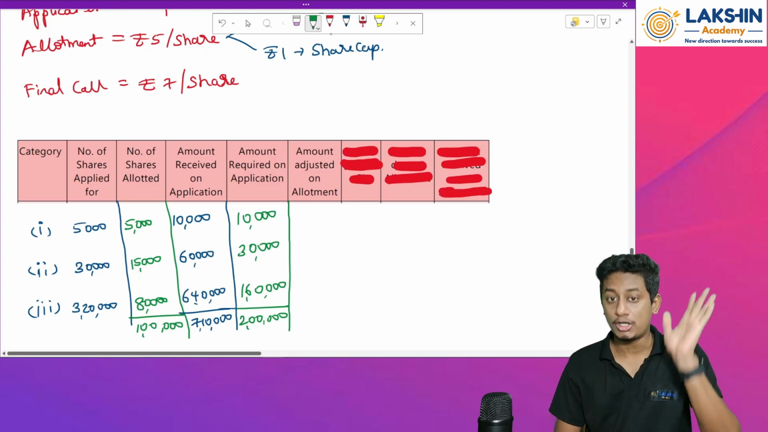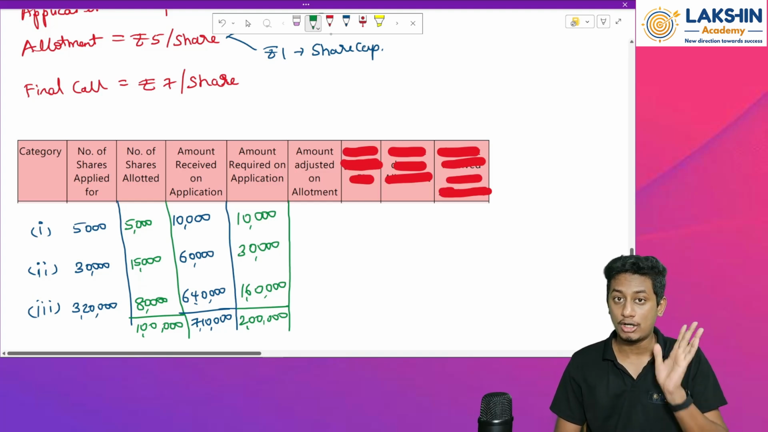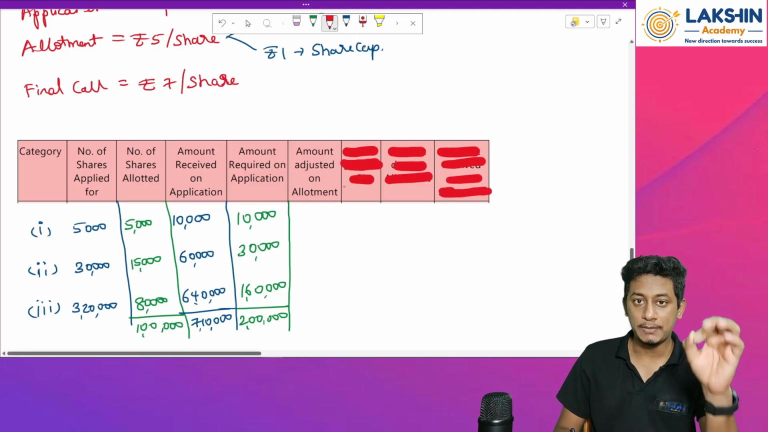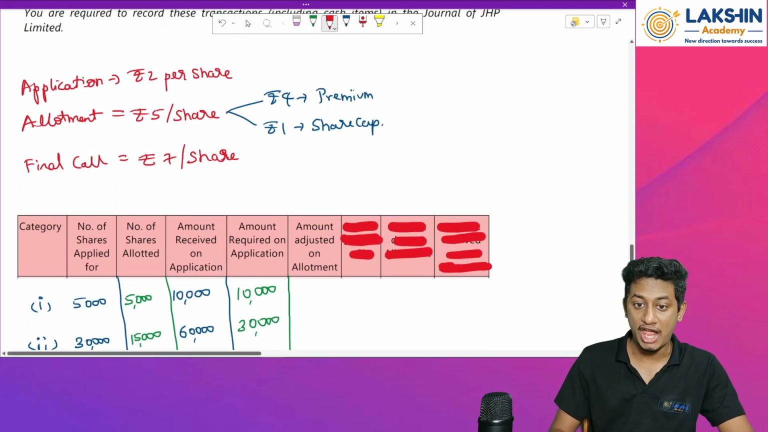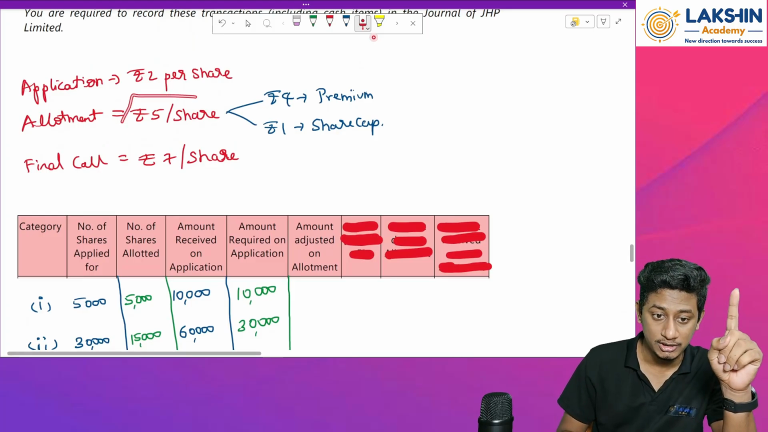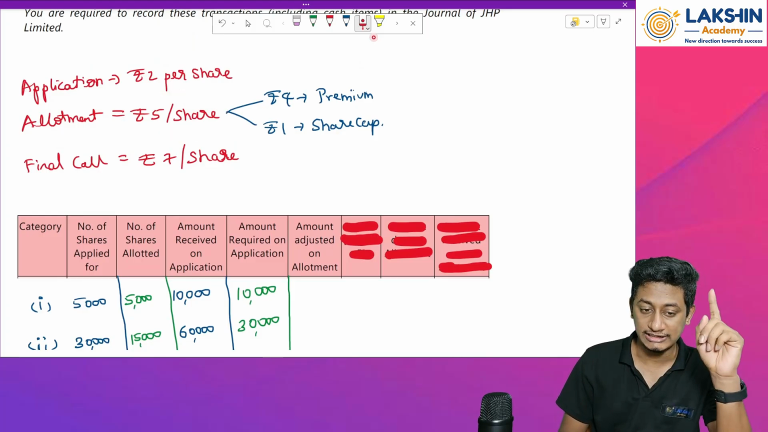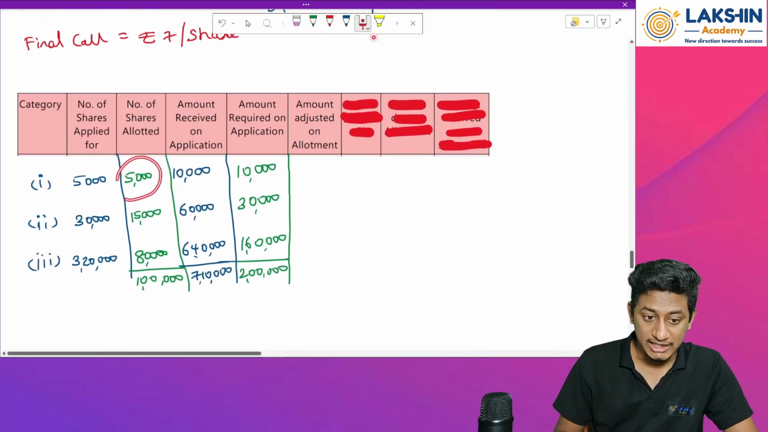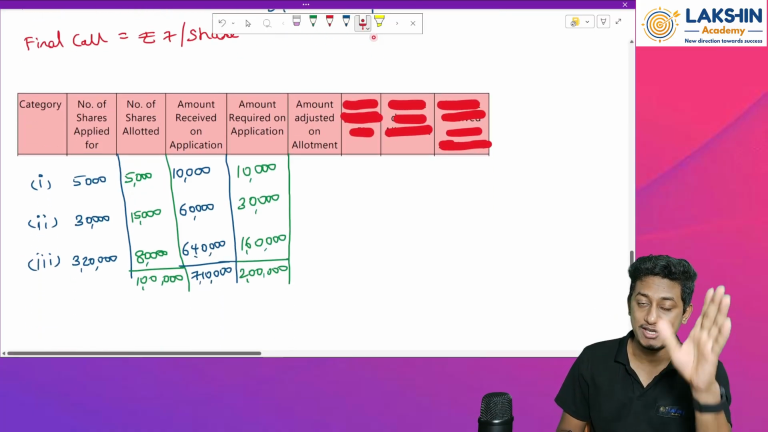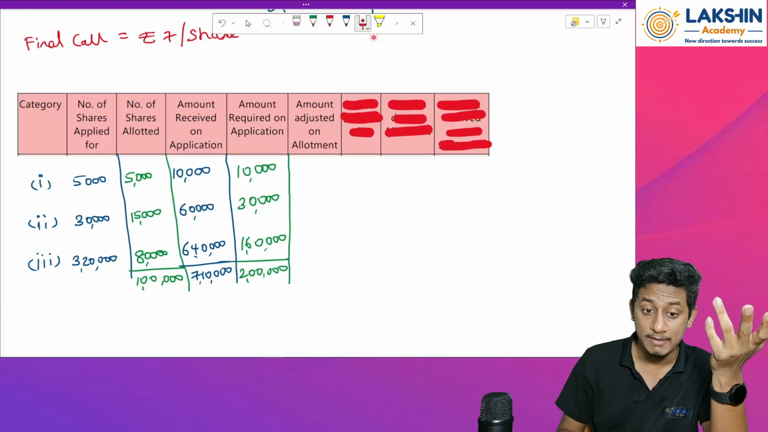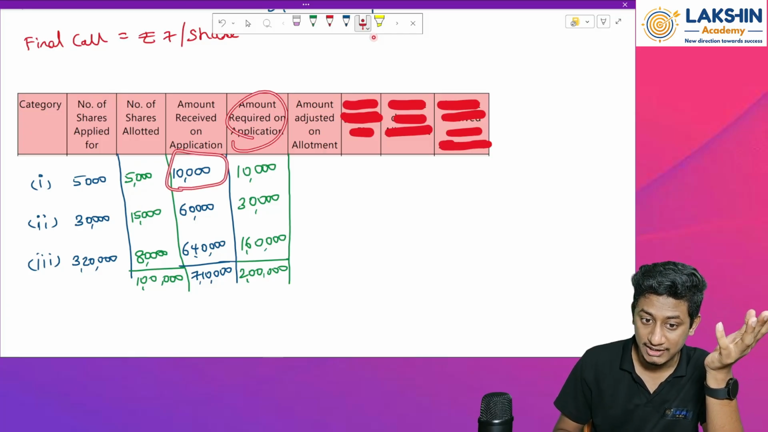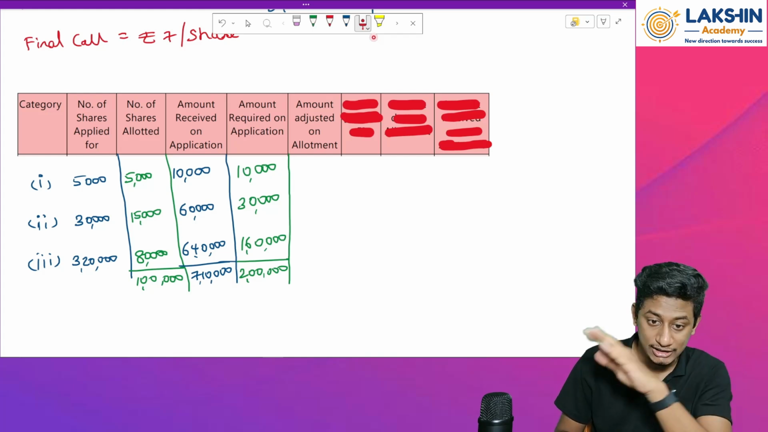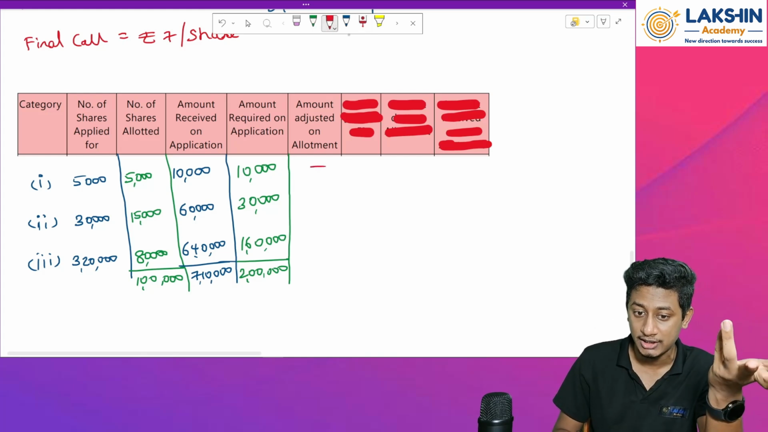Amount adjusted on allotment. Let us see how much is the amount required on allotment. So for these people, how much is required on allotment? For allotment, per share value is how much? That is called up on allotment rupees 5 per share, right? So that means for these people, do I have enough money to adjust on allotment? No. Why? Because I have received 10,000. For application, I require 10,000. So it is done and dusted over there. I don't have any other money to adjust it over here, right?